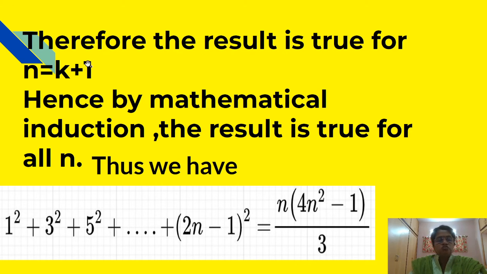Therefore the result is true for n is equal to k plus 1. We have assumed the result is true for n is equal to k, and we have proved the result is true for n equal to k plus 1. Hence, by mathematical induction, the result is true for all n. That is, we have 1 square plus 3 square plus 5 square plus dot dot plus (2n minus 1) square is equal to n into (4n square minus 1) divided by 3.